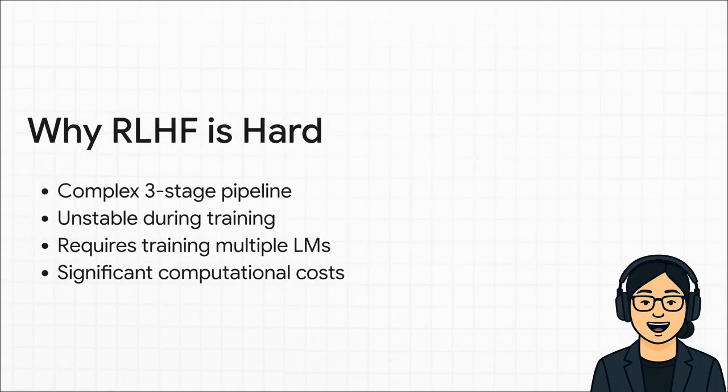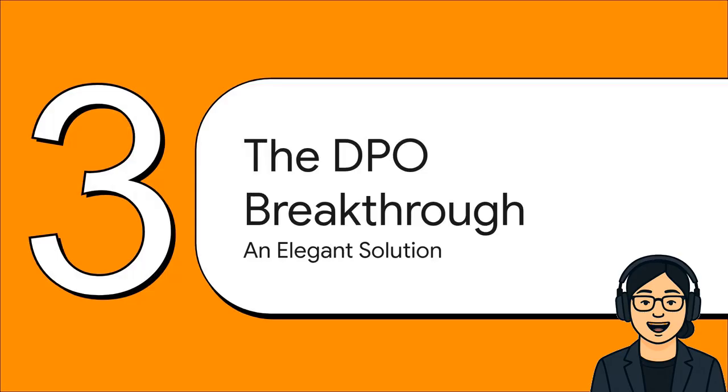It's a lot. So you see the problem, right? You're basically juggling all these different moving parts. You've got this complicated pipeline. That reinforcement learning part is super finicky and can just fall apart for no reason, and you're training and paying for at least 2 giant models instead of 1. It all adds up to a massive headache, both for the engineers and for the budget. And this is where our story takes a turn. The Stanford team looked at all that mess and came up with something just incredibly elegant. They call it direct preference optimization, DPO, and it's designed to just sidestep that entire complicated dance.